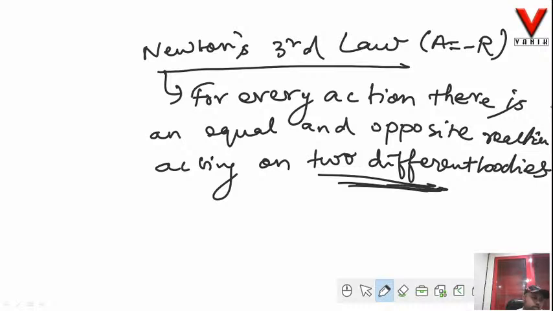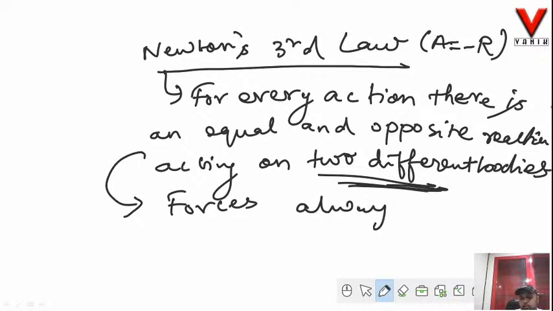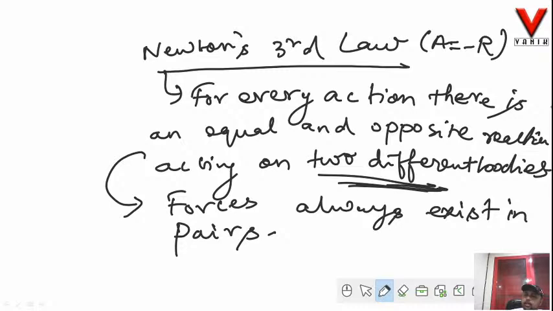Action and reaction can never be on the same body. So what do we conclude from this law? We conclude that forces always exist in pairs. Whenever there is a force, it will always be treated as action. If there is an action, there has to be a reaction.